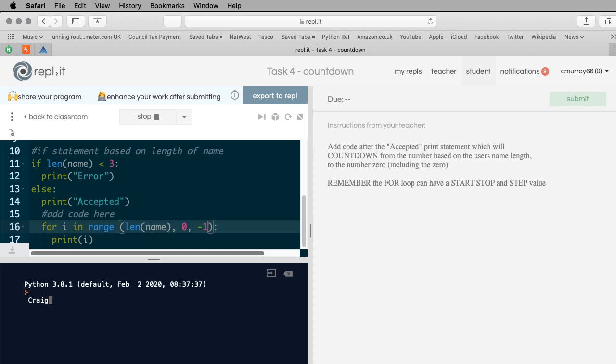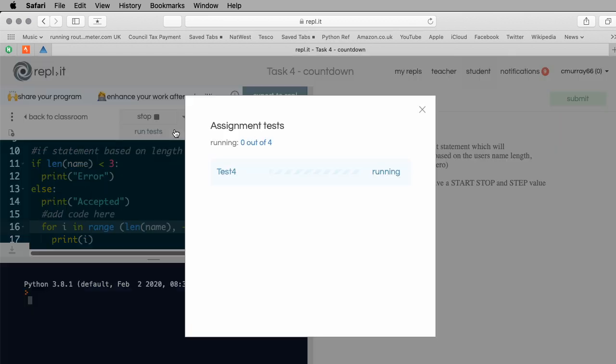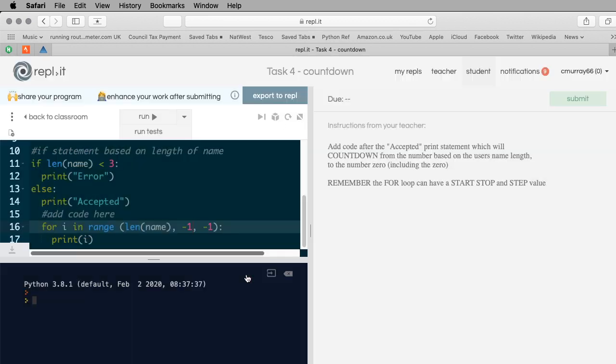I'm going to type my name in again. 54321, but there's no 0, but I've got to have a 0. And that's because if you want 0 to be the stop, you need to go past that stop. So you need to go to -1, otherwise it won't get to the 0. Okay, and I'm going to do that again. Here we go. 543210.